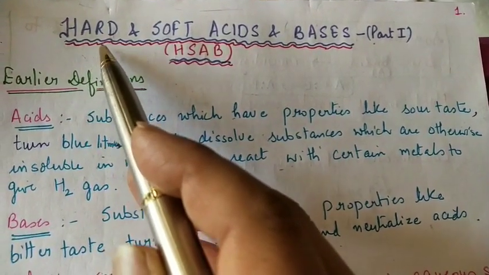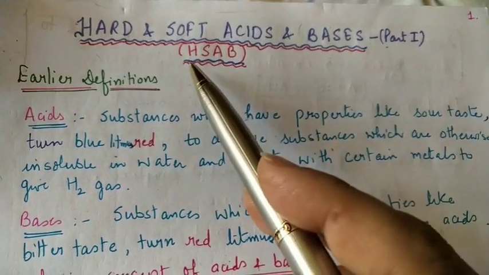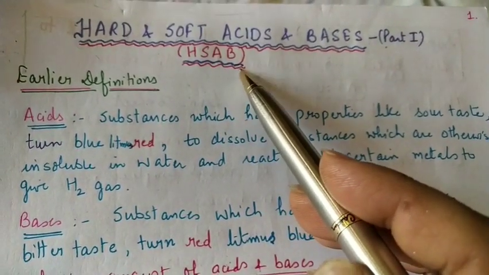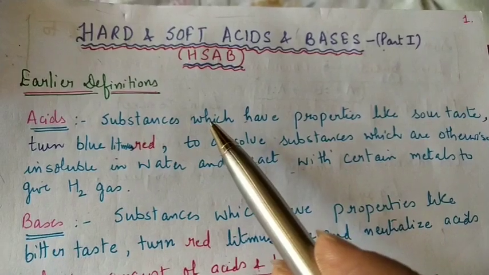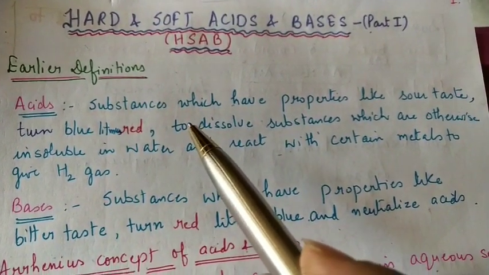Let's start with the next chapter, hard and soft acids and bases. In short, it is called HSAB. Now, there are different definitions of acids and bases. The earlier definitions were based on the properties.